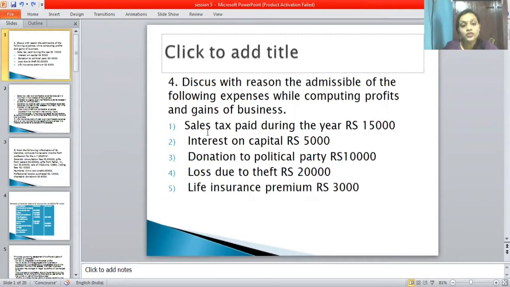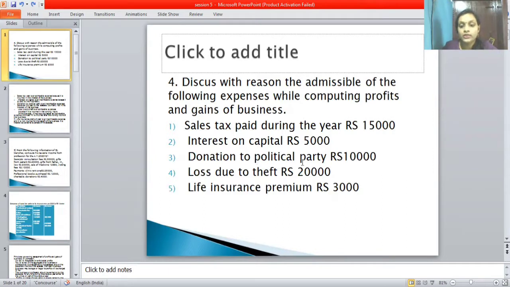Here the fourth question tells us to discuss with reason the admissibility of the following expenses while computing the profits and gains of business. First, sales tax paid during the year, rupees 15,000. Interest on capital, rupees 5,000.